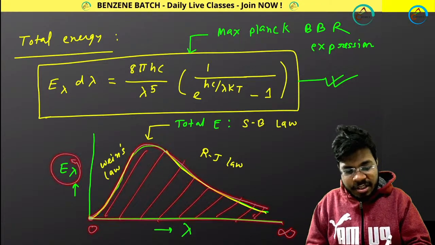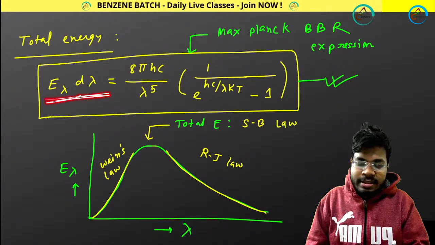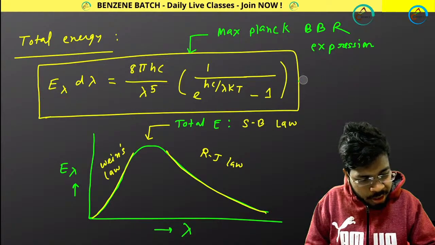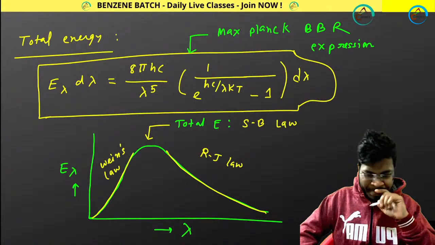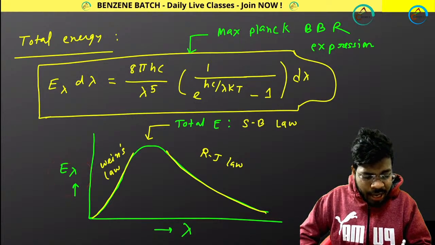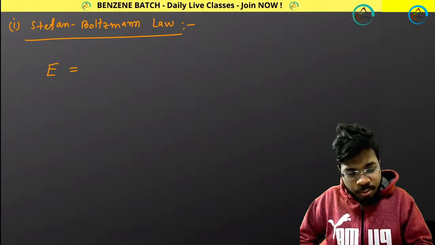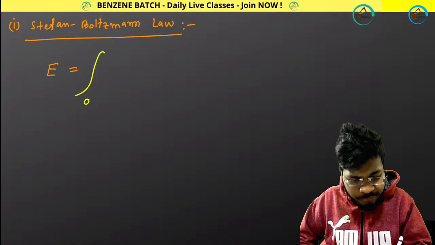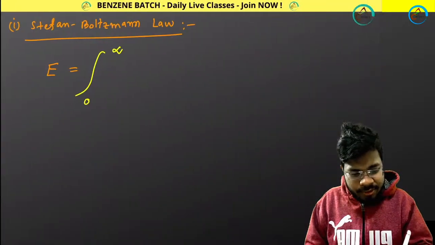I know the expression from Max Planck's equation. That is the energy expression, and E lambda d lambda is this. I'm sorry, I have to put a d lambda over here. Please guys, make it correct. So I have got the energy expression, and I know lambda varies from 0 to infinity, and this is the total energy. So from this expression, I do this kind of integration: 0 to infinity, wavelength lambda, E lambda d lambda.